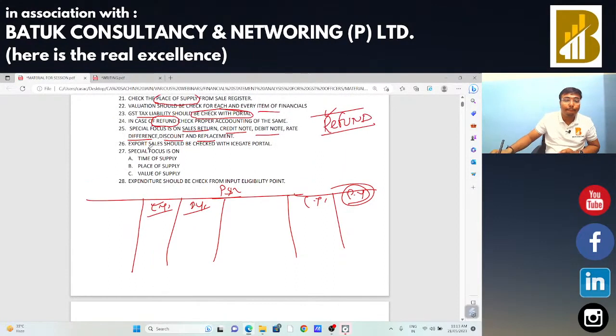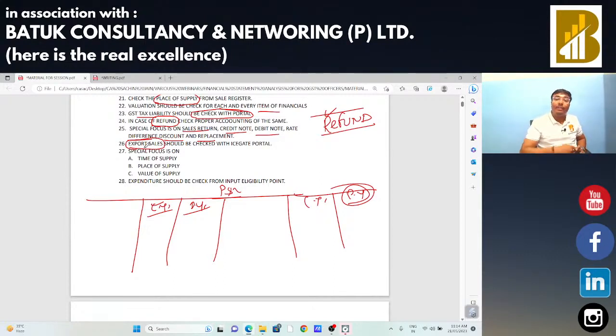Next, sir, if there are any export sales, as I already told you, you need to demand the head-wise sales from that particular entity: your inter-branch transfer, your normal sales, your export sales. And if there are export sales, you need to check that the same is as per the ICEGATE portal. Also, check whether any drawback is claimed by that entity, and if so, whether the drawback is at a higher rate, lower rate, or medium rate.